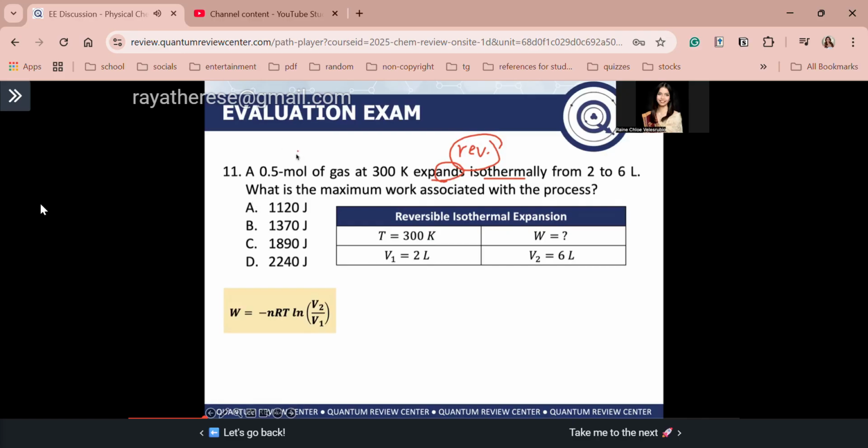Ma'am, what if it's irreversible? Then this is not what we will use. Clear, guys? Where P here is usually the external pressure. There are no external pressures here, guys. That's why we use the work equation for an isothermal reversible process. So work is equal to negative nRT ln V2 over V1.